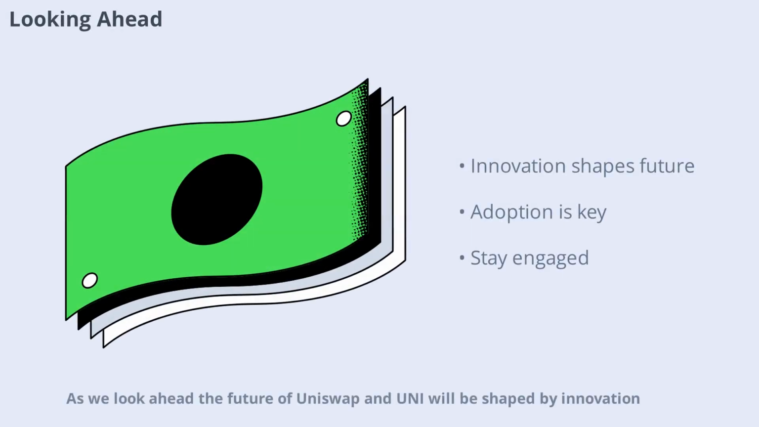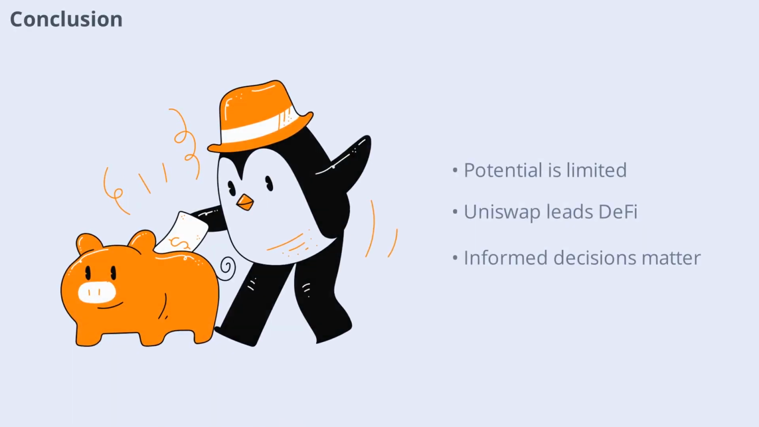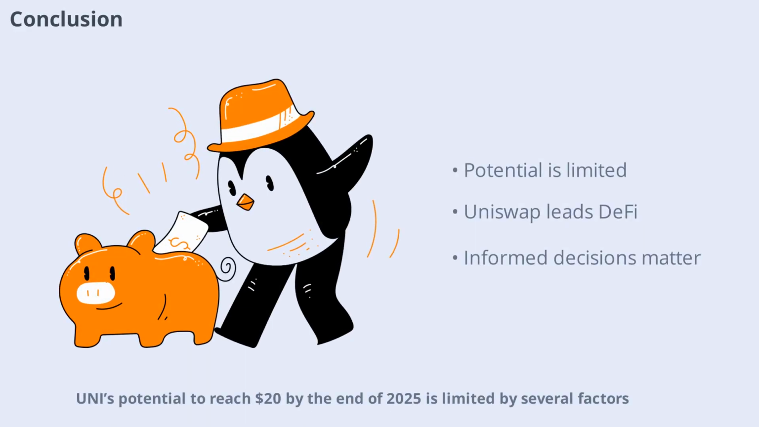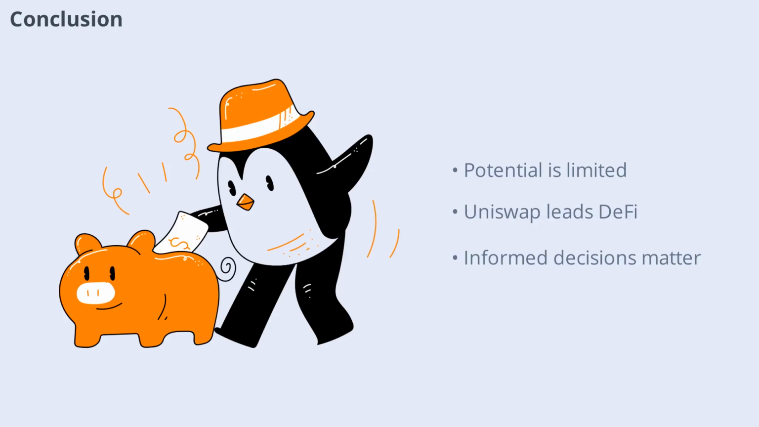As we look ahead, the future of Uniswap and UNI will be shaped by innovation, adoption, and the broader crypto environment. Staying engaged with the community and keeping up with news and developments will be key for anyone interested in UNI's journey. Conclusion: UNI's potential to reach $20 by the end of 2025 is limited by several factors, including market